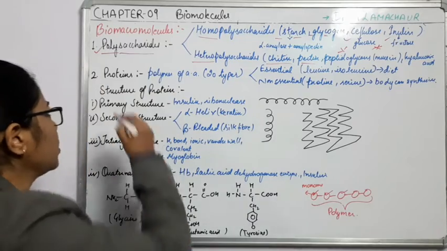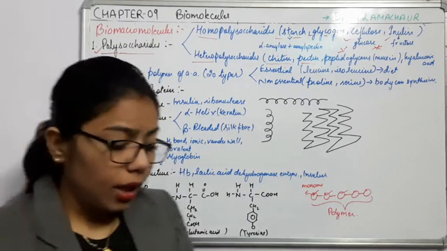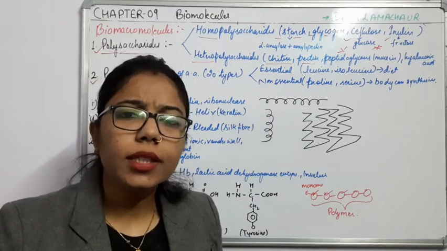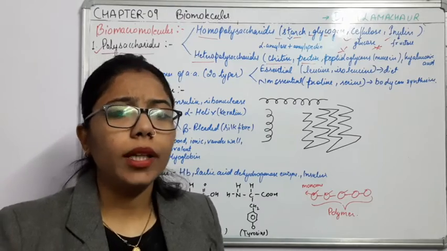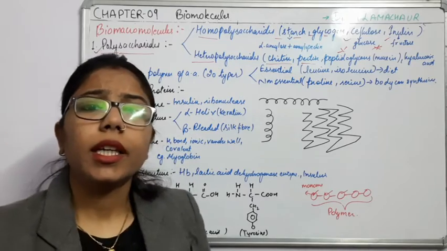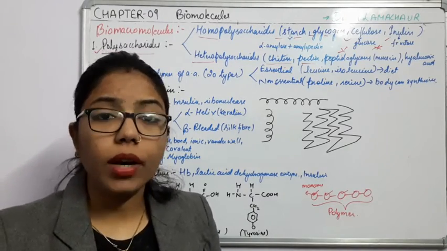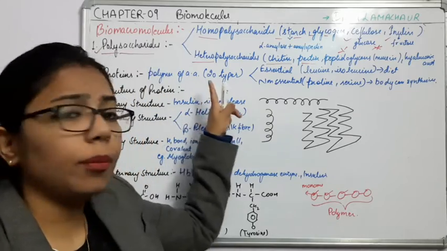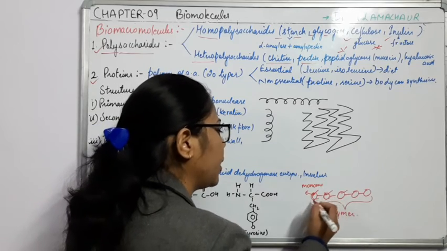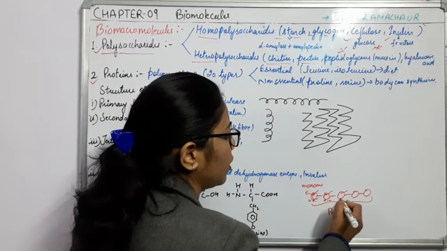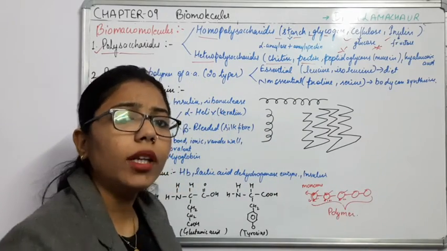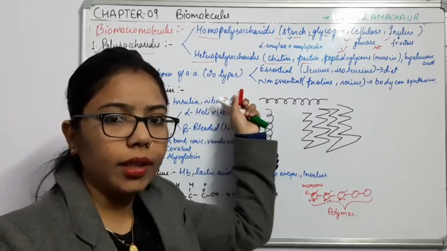Okay. Now comes the second one, that is the protein. Protein is present in our body in diverse forms. Okay. So we can say protein is very important for our body. It is a building block of our body, right? So if I talk about the protein, it can be of different types. Why different types? Because these are the polymers of what? Amino acids. Likewise, if I add different amino acids, this is the first amino acid, second amino acid, third amino acid. So if I make a long chain of these amino acids, what will it form? It will form the protein.